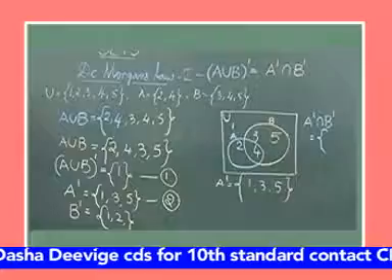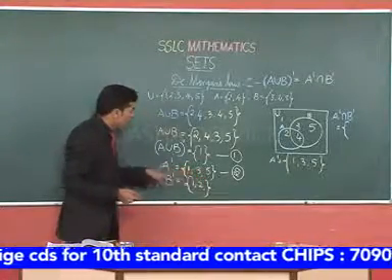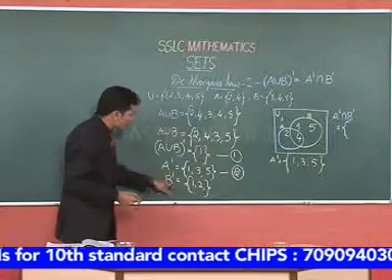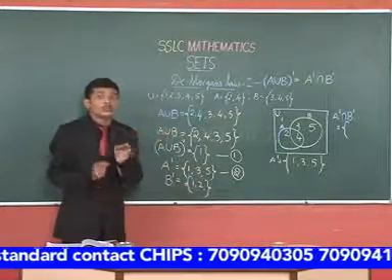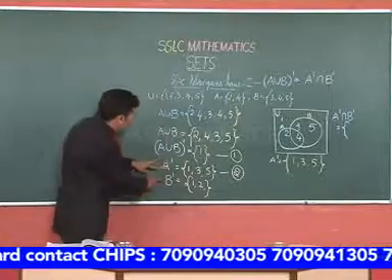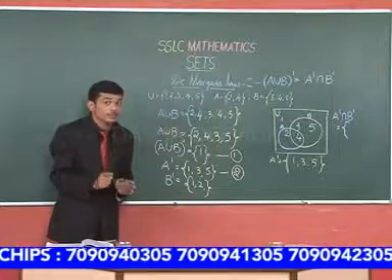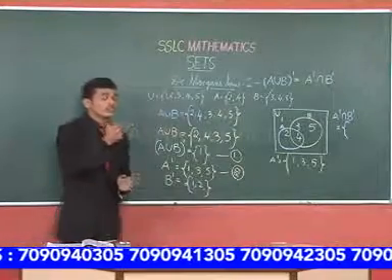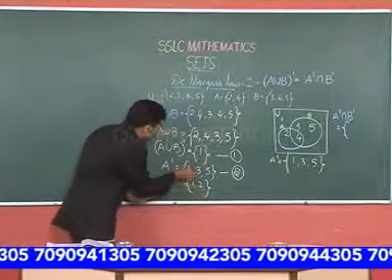Please look at this. A complement has entities 1, 3 and 5, and B complement has entities 1 and 2. When we apply the operation intersection between these two sets, we get a set which has entities common to both the sets. So see here, 1, it is there in both the sets.